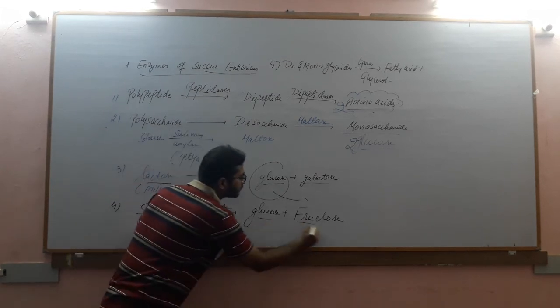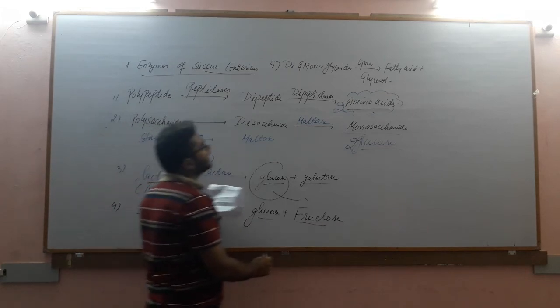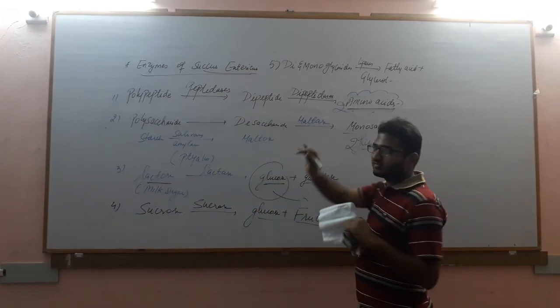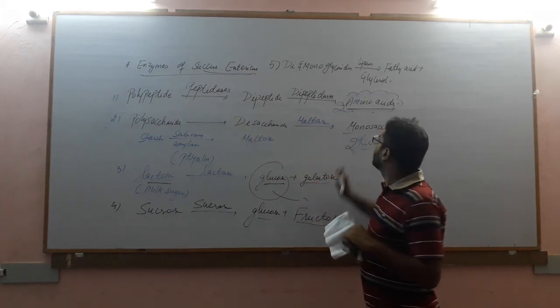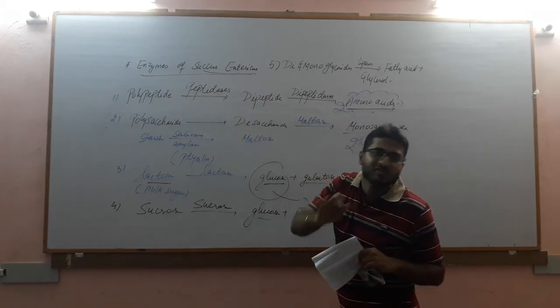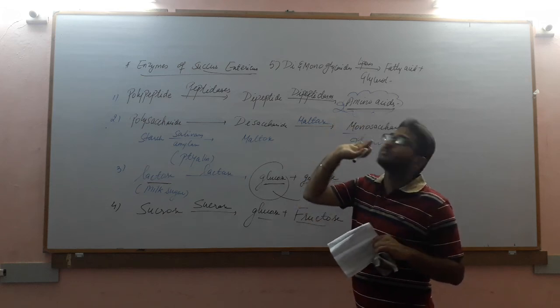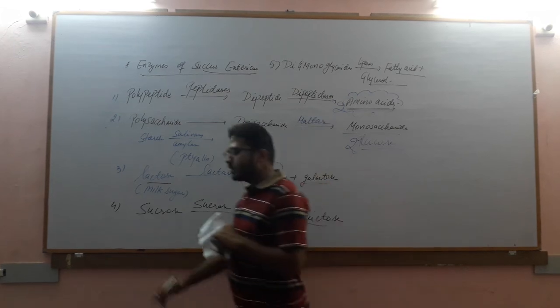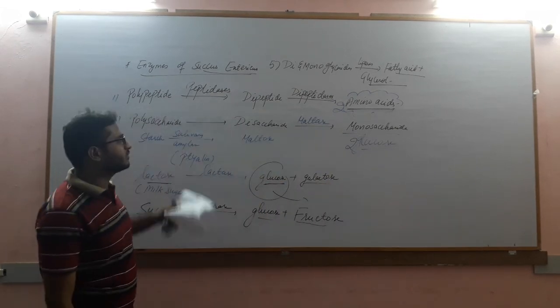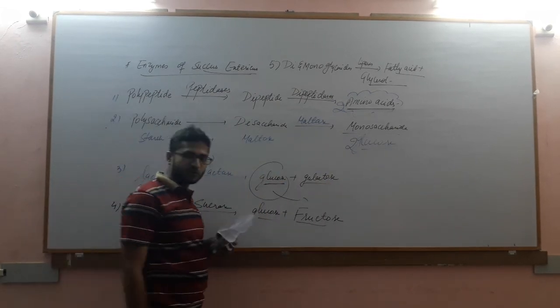Same is the case with amino acids, the simplest molecules by which proteins or polypeptides are produced. These amino acids are not further digested, they are simply absorbed. Fatty acids and glycerol are simply absorbed in the bloodstream. So this is all about the path of digestion in the small intestine.